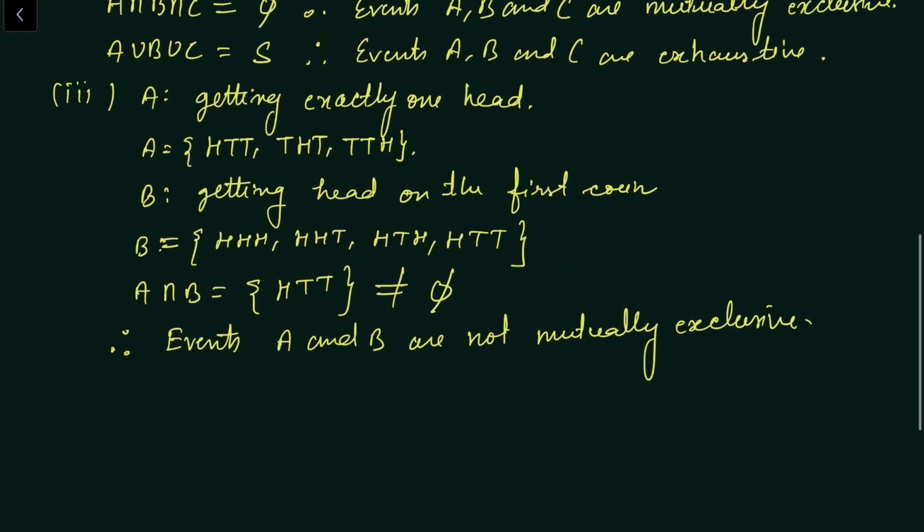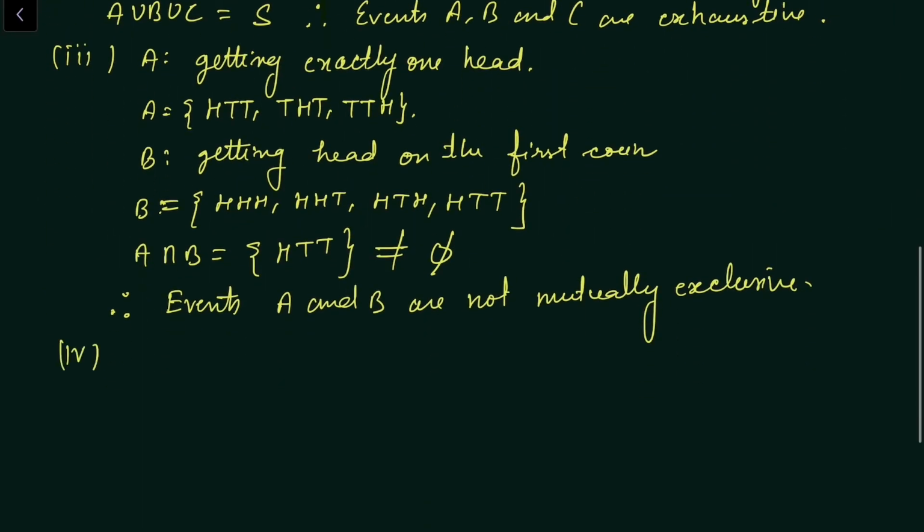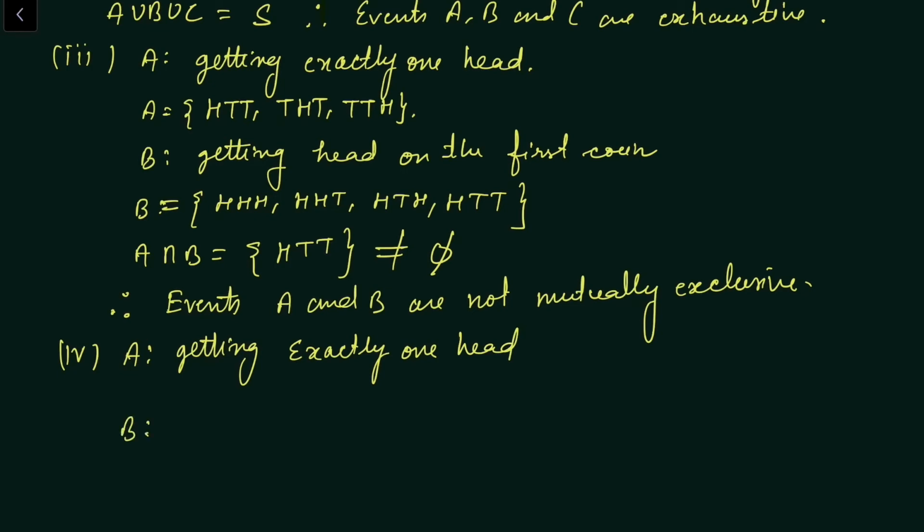Now, for part 4, consider event A of getting exactly one head and B getting exactly one tail.